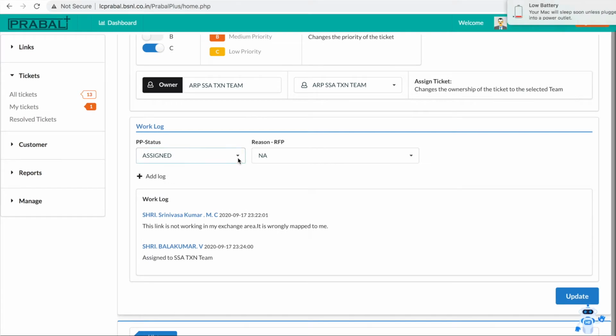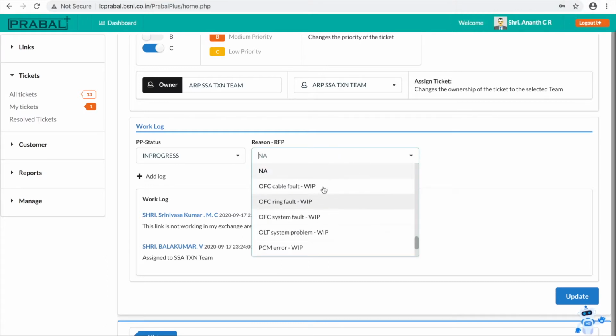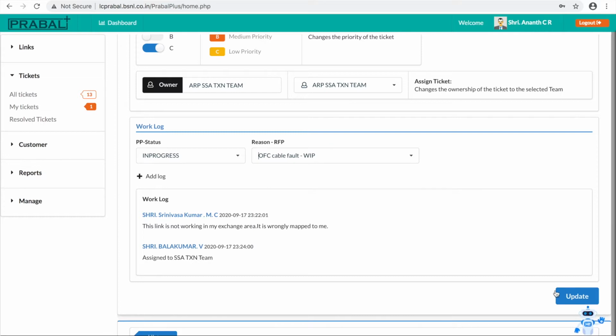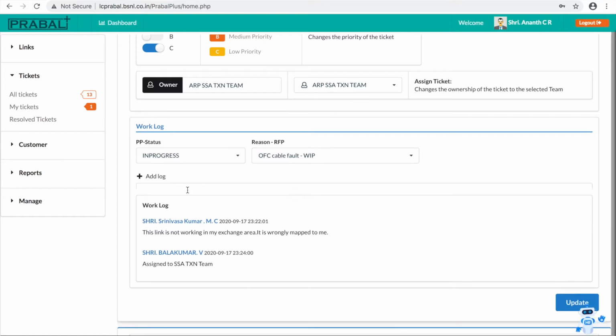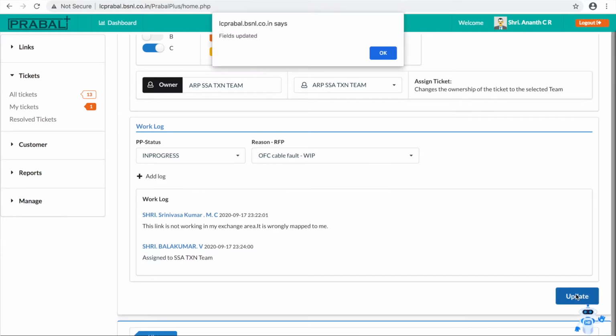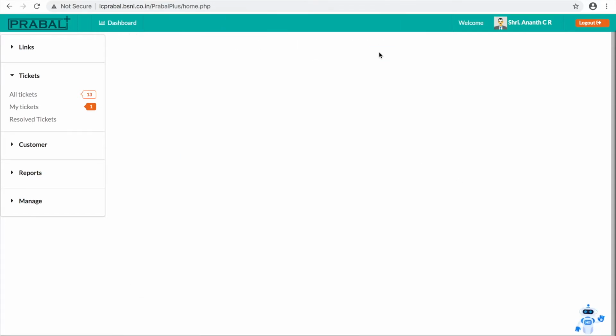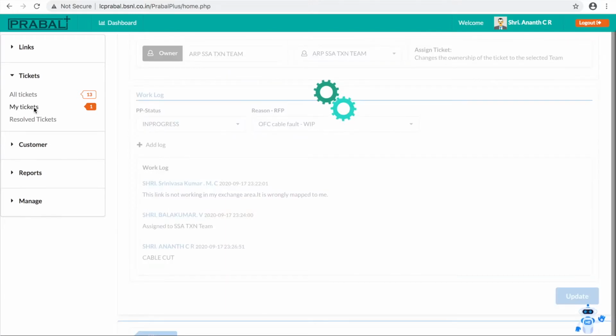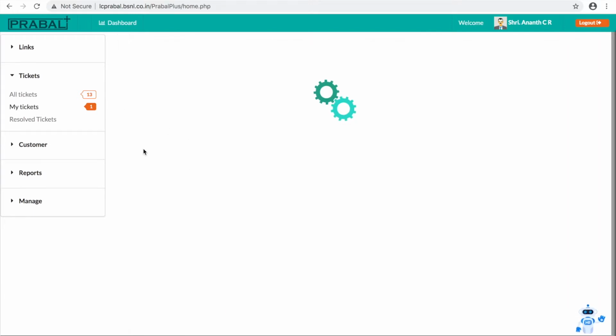Now the person can work on the ticket in progress, OFC cable fault and cable cut. He will give the remarks, cable cut, and update. Now the fields are updated. Then he can restore the faults.